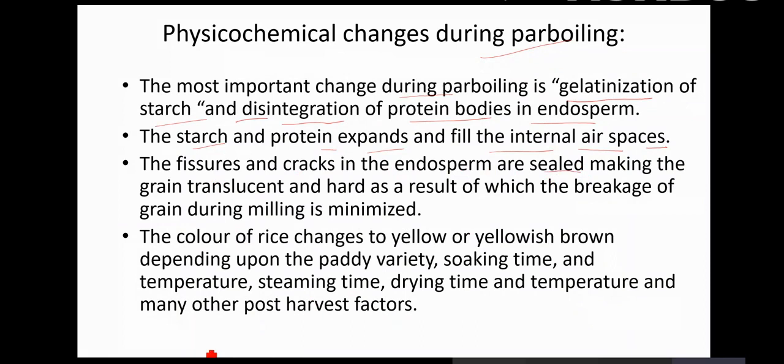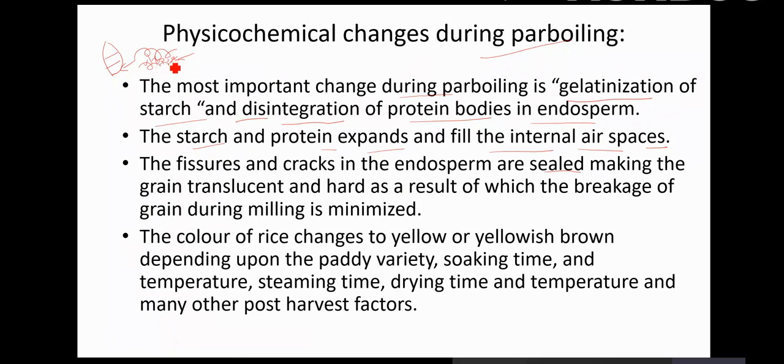We saw last time that because of the moisture and temperature gradient, lots of cracks develop on the grain. So when you gelatinize or boil it, what happens? The internal air spaces are sealed, and at the same time the fissures and the cracks are also sealed, because during the boiling, this is the amylose chain. This is the amylose straight chain. The water goes in and is entrapped between the amylose chains, which are straight chain molecules, and the molecule swells.